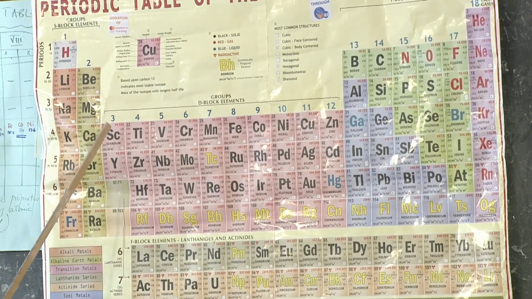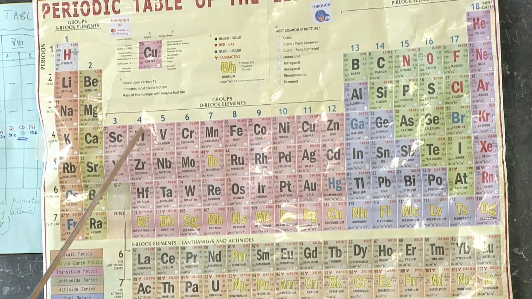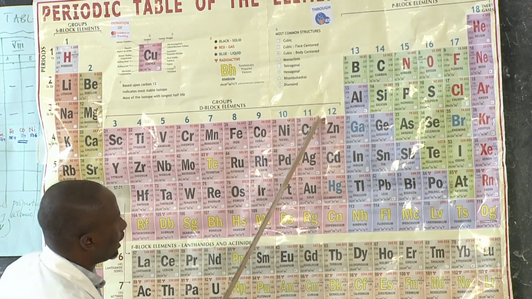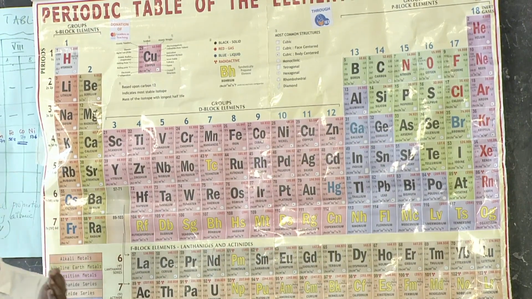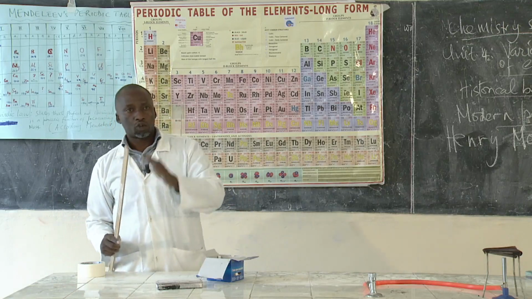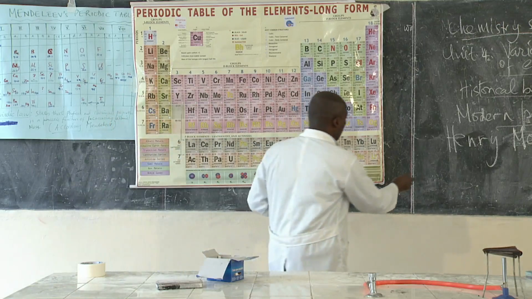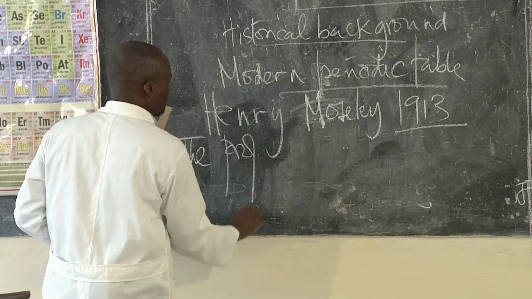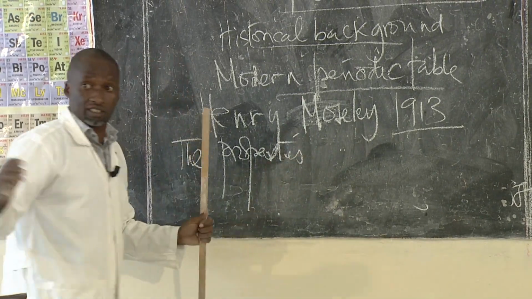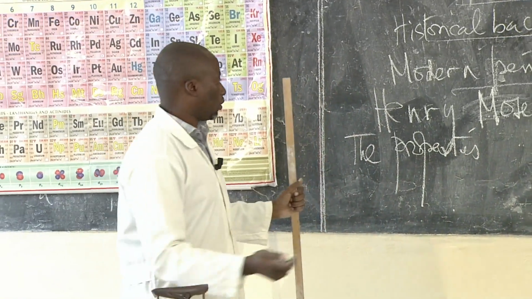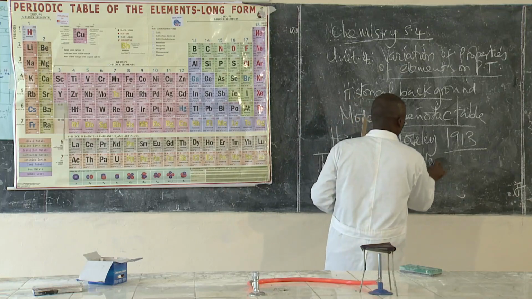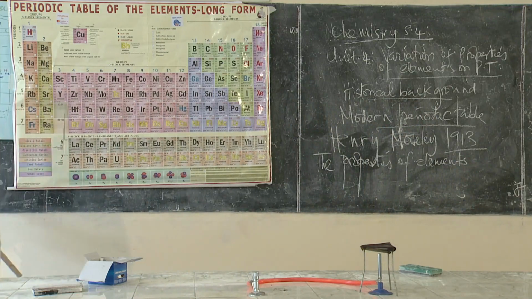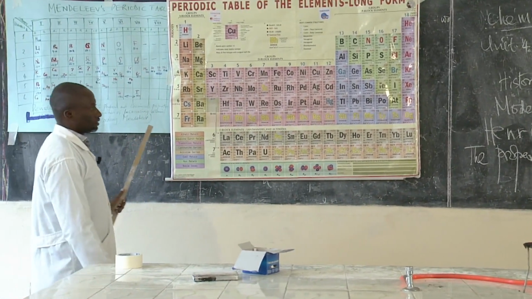These figures you see, like 21, 22, 23, 24, 25, 26, 27, 28, 29, 30, and so on, are the atomic numbers. They are not atomic mass. So he formulated the law that the properties, and when I'm talking about the properties, these are either chemical or physical, the properties of elements.